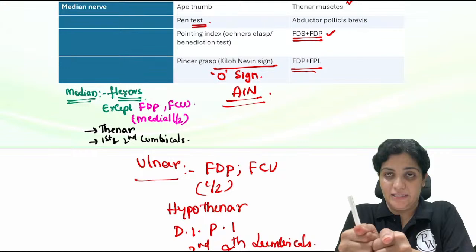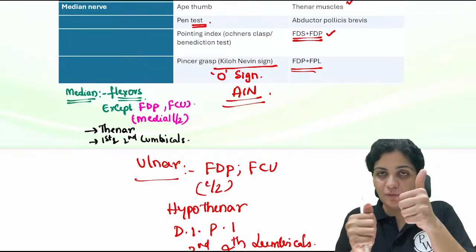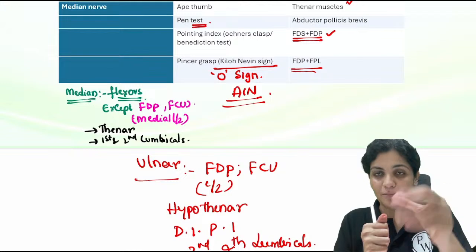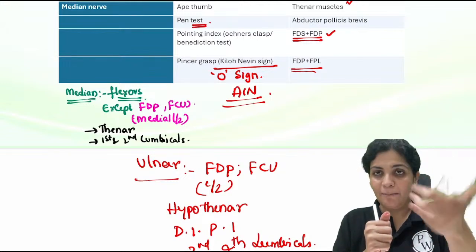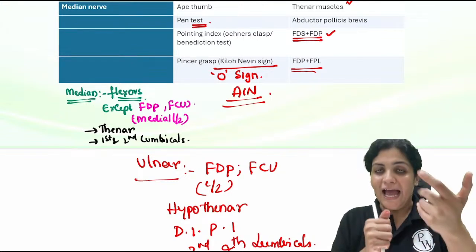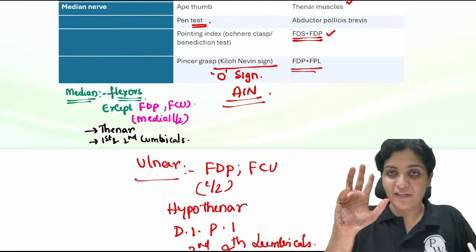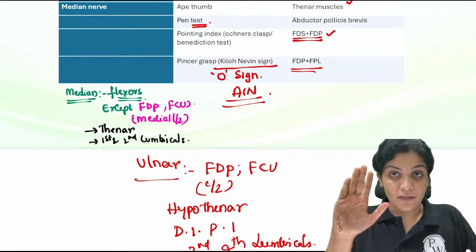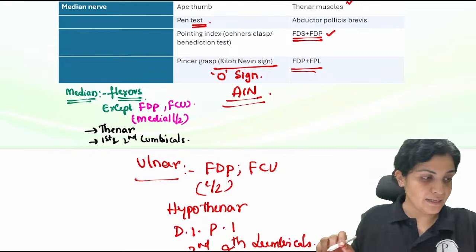for the book test, anything which is related to thumb and the index finger. So pointing index, ape thumb deformity, O sign, all this, thumb and index is your median nerve. And then something related to your little finger, ulnar nerve. So for example, the Wartenberg sign.